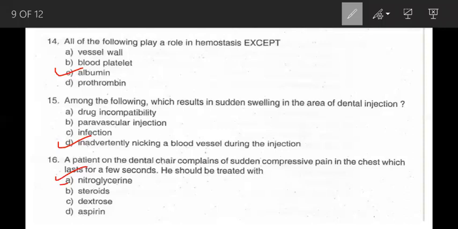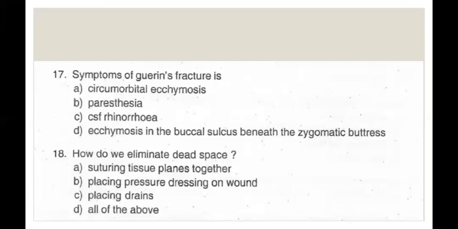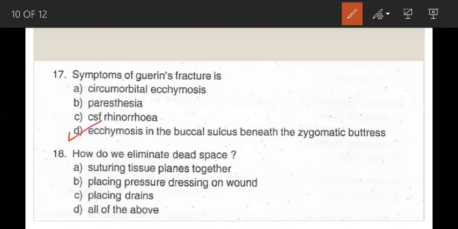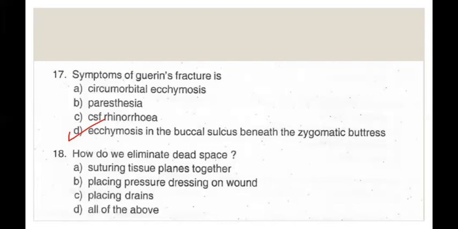Coming to the next question. Symptoms of Guerin fracture are, options are circumorbital ecchymosis, paresthesia, CSF rhinorrhea, ecchymosis in the buccal sulcus beneath the zygomatic buttress. So the correct option is D, ecchymosis in the buccal sulcus beneath the zygomatic buttress. Here, Guerin fracture is a Le Fort 1 fracture. There is no involvement of the eye, so options A and B are not correct. Also, there is no involvement of the ethmoid bone, so option C is also not correct. So the correct one is D.